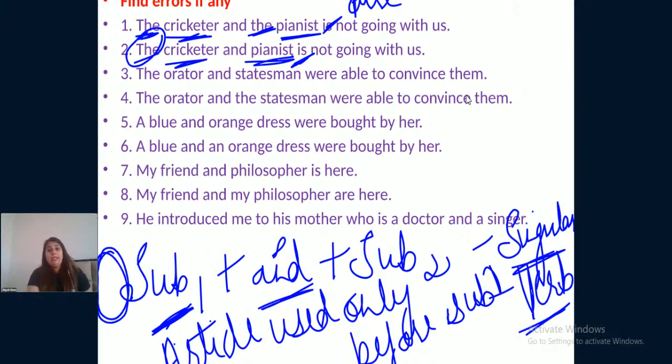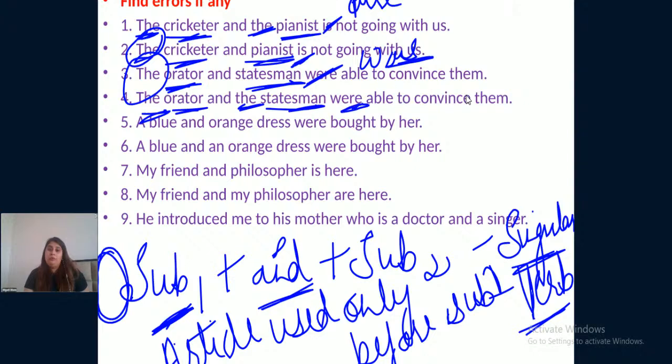The orator and statesman was... Only the first subject has the article before it, so "was". The orator and the statesman were able to convince them. Two subjects, two articles, plural verb.